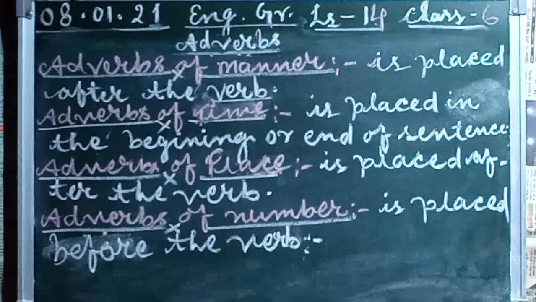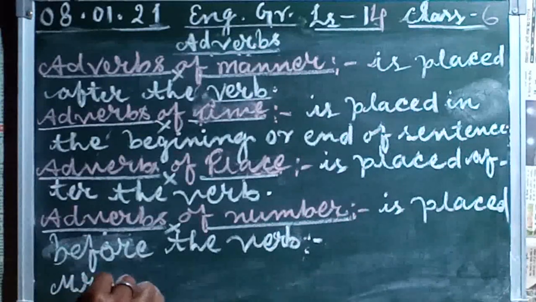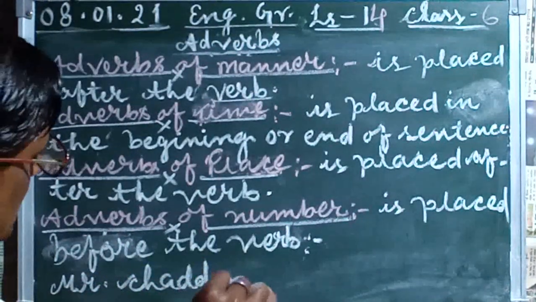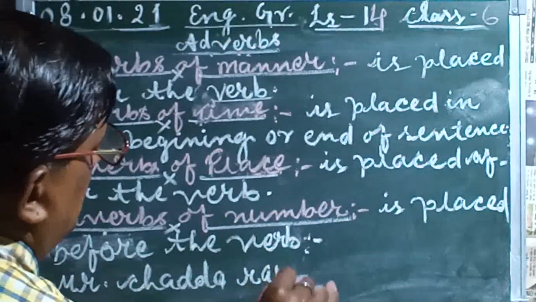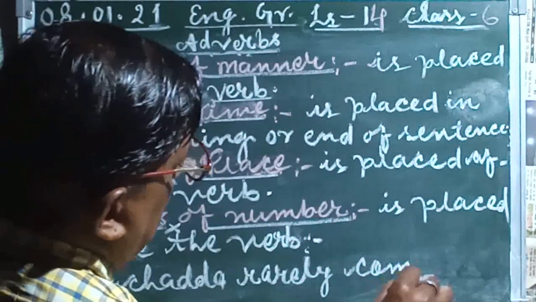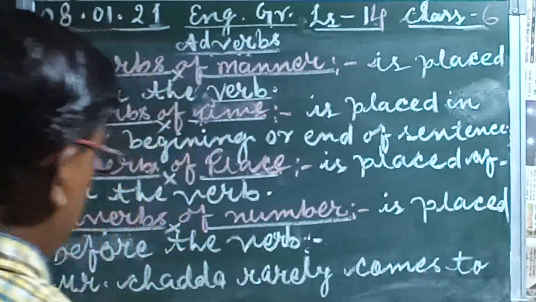Mr. Chadda rarely comes to the club. Rarely comes to the club.